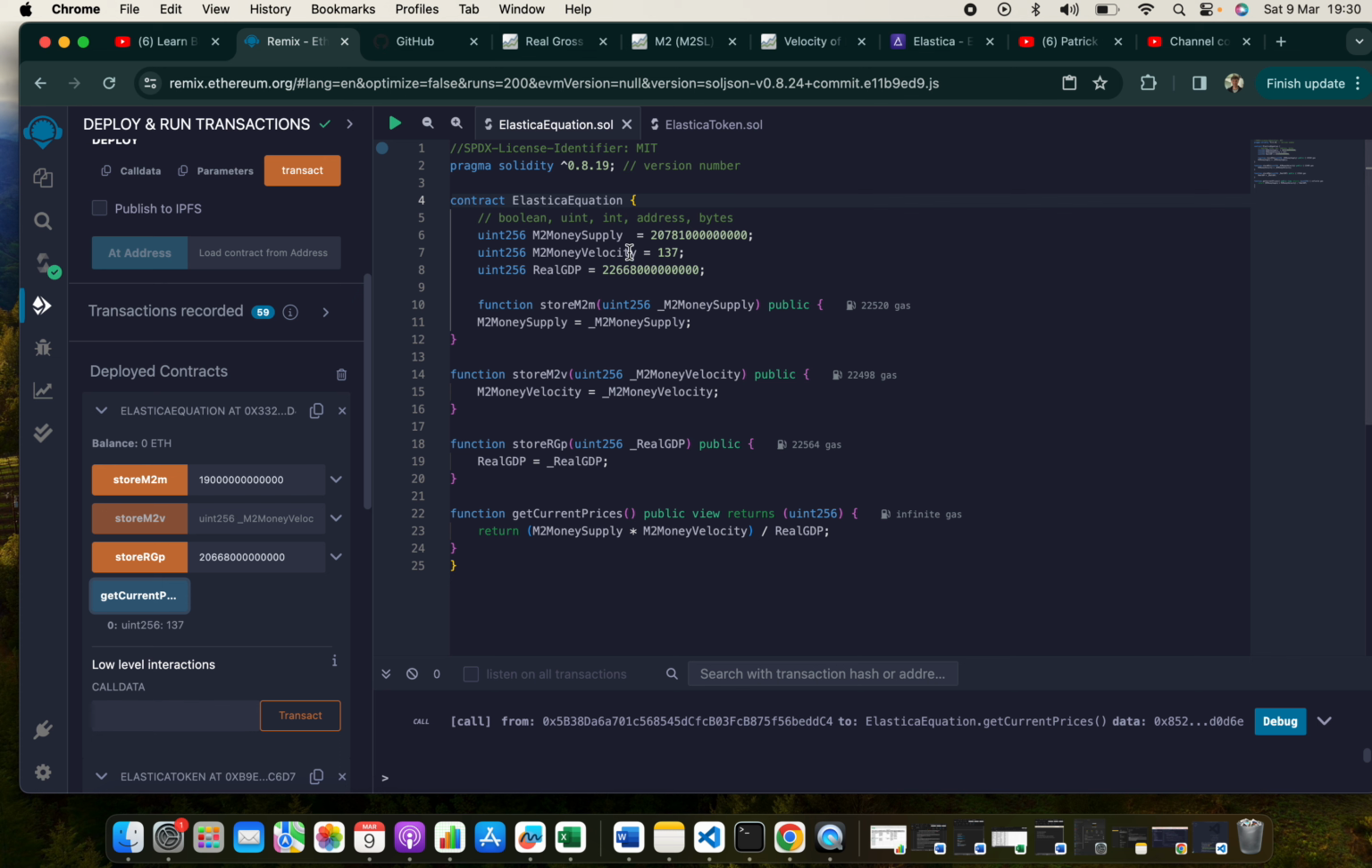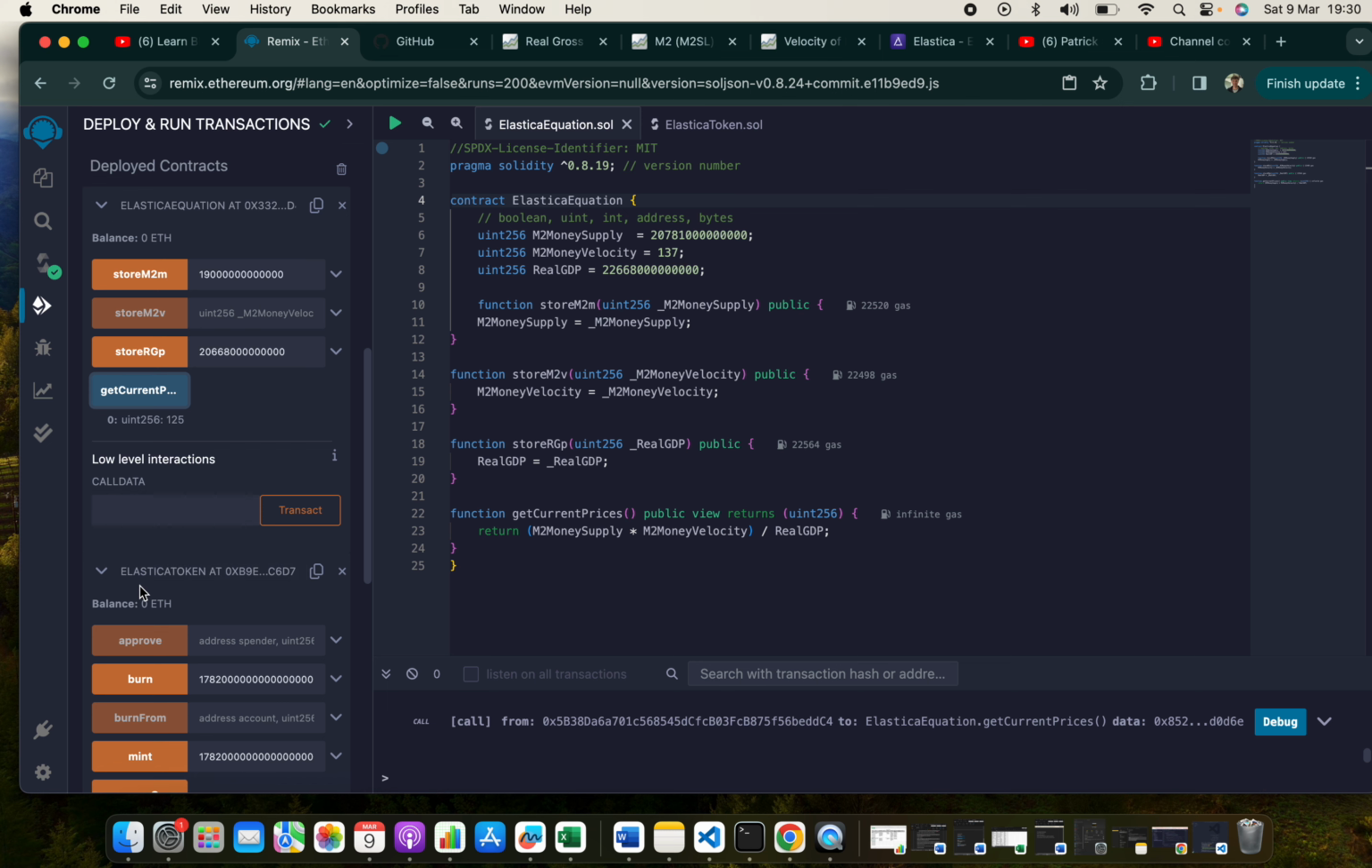So the existing money supply, which is 20.7 trillion, we need to reduce that to try and keep the prices stable, because we want to steer a middle ground between inflation and deflation. So if we store that new 19 trillion figure and then get current prices, we're back up to 125 again. So 19 trillion is our new token supply. That was obviously just the equation, of course.